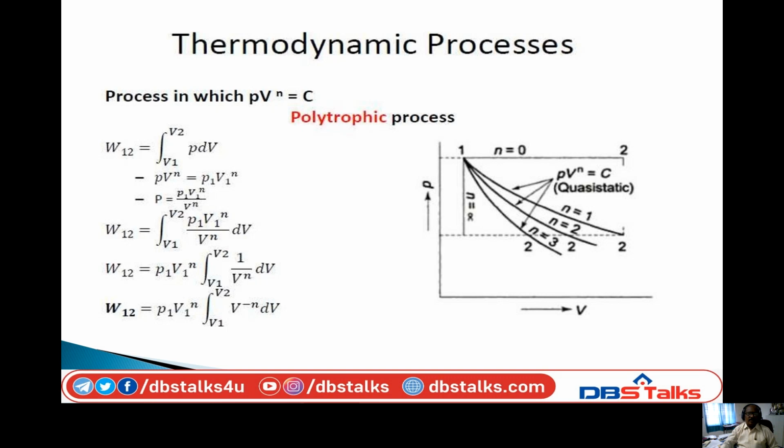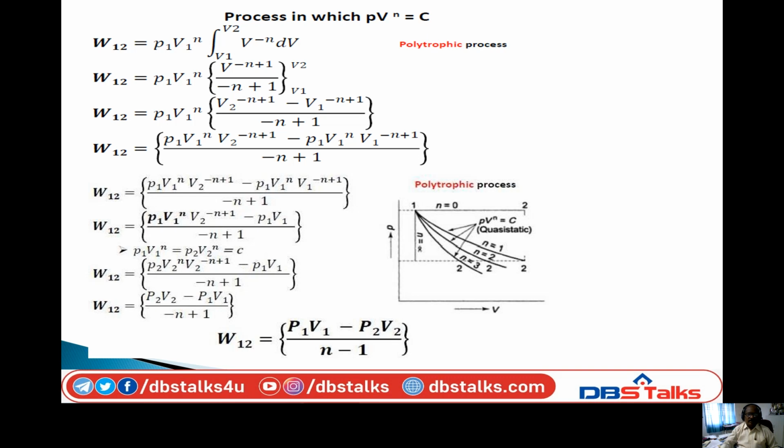Okay. So we know work done equals the integral of P dV. So P1 V1 to the power of n equals P2 V2 to the power of n. Therefore P equals P1 V1 to the power of n divided by V to the power of n. If you substitute this and integrate, you will get W equal to P1 V1 to the power of n into something. So finally, for a polytropic process, the work done equals (P1 V1 minus P2 V2) divided by (n minus 1).